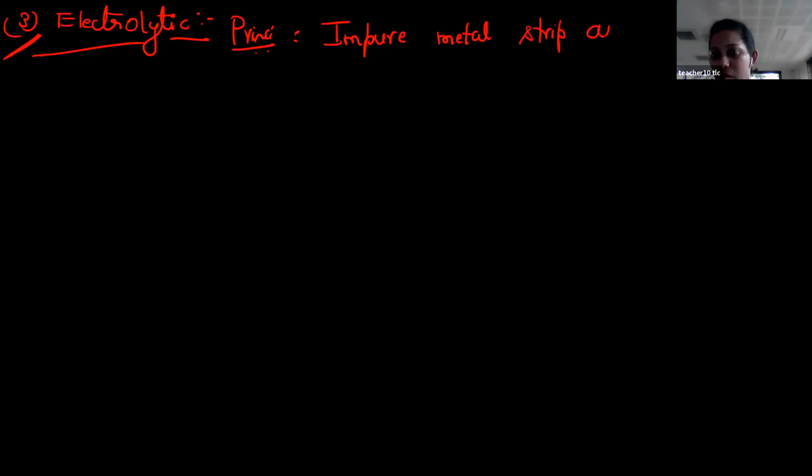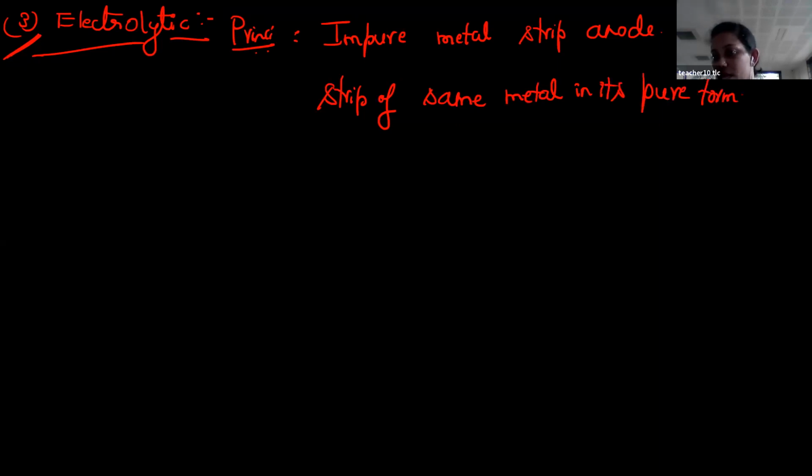See, coming to electrolytic refining, the principle is like this, students. You have to take an impure metal strip as anode, and a strip of the same metal in its pure form is taken as cathode. Is this clear, students? So the principle of electrolytic refining is like this.